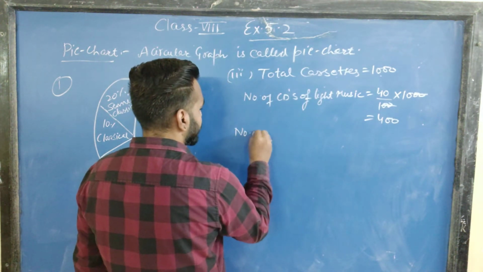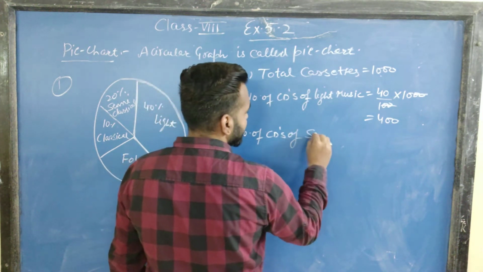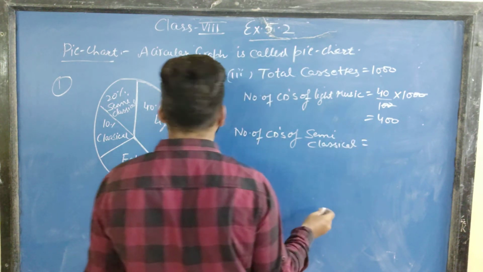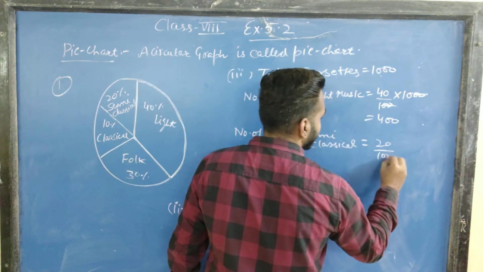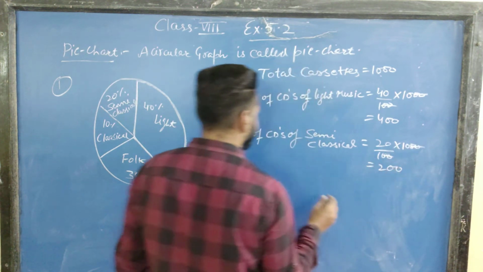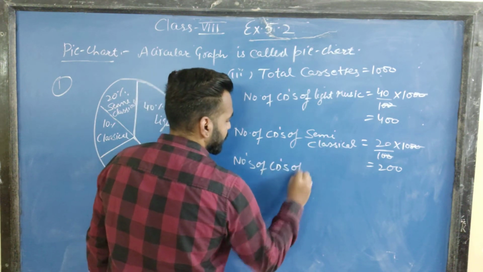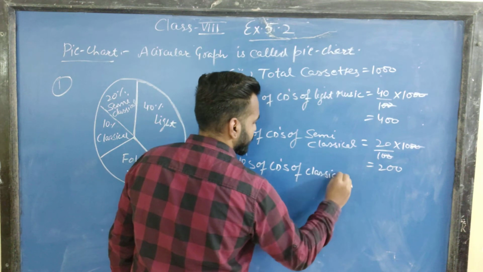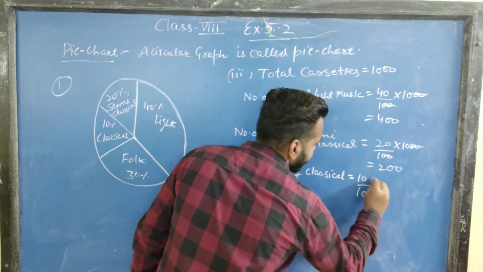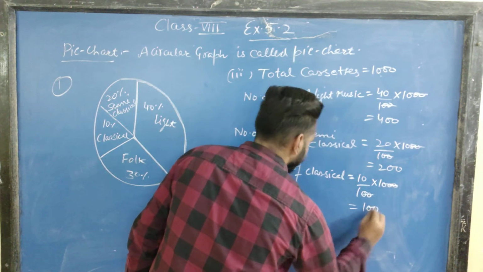Similarly, the number of CDs of semi-classical is equal to 20%, so 20 by 100 of the total 1000. This is equal to 200. Then the number of CDs of classical music is equal to 10 by 100 into 1000, that is 100.